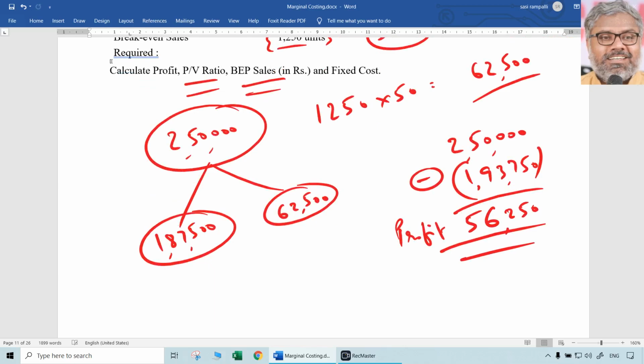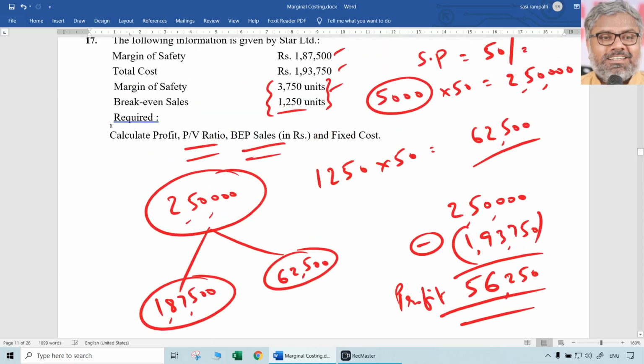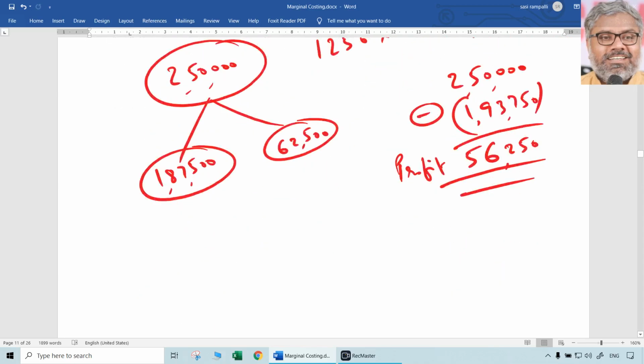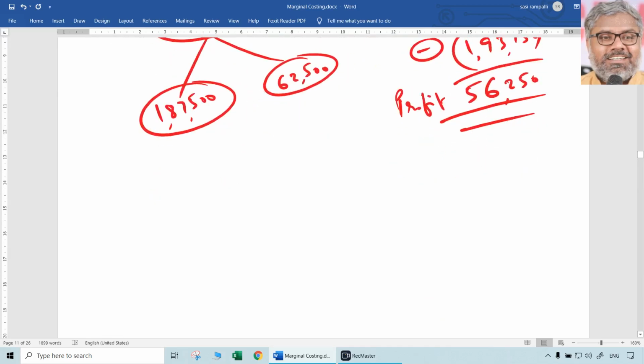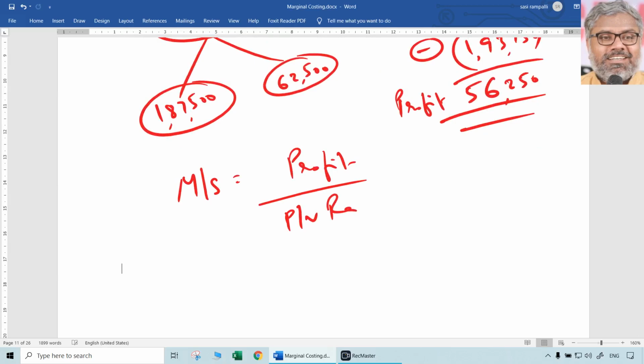That is the profit. Now, the simple point is the PV ratio is asked. We can find the PV ratio in a different way. Either way we can find it. Margin of safety is nothing but profit by PV ratio. We know that, right? Margin of safety is equal to profit by PV ratio. So PV ratio is what?